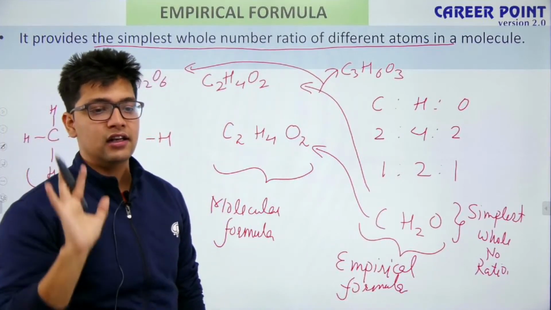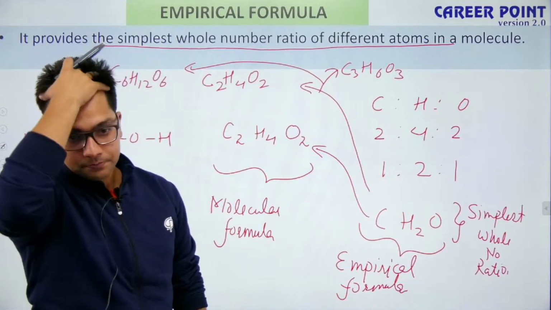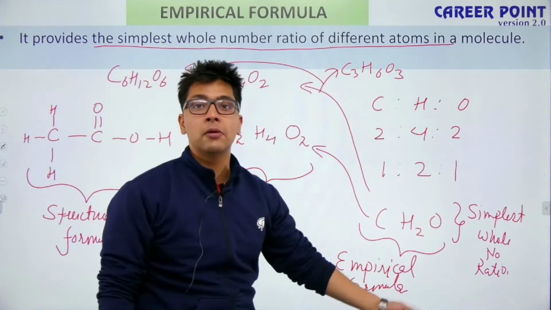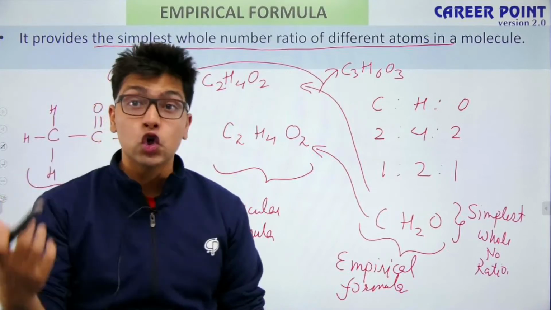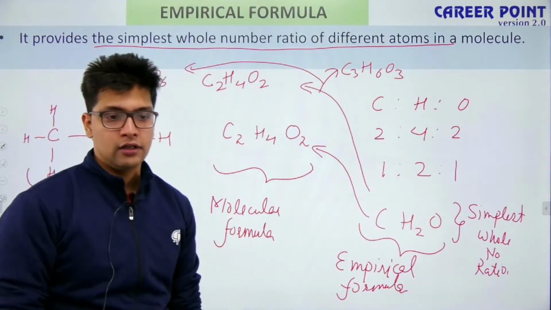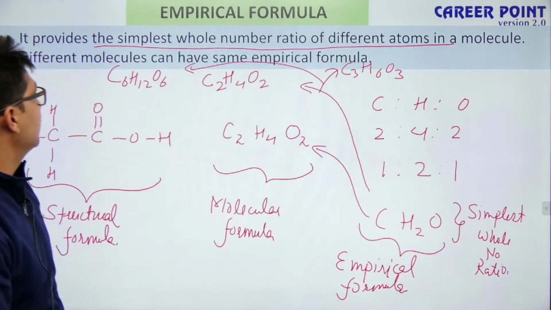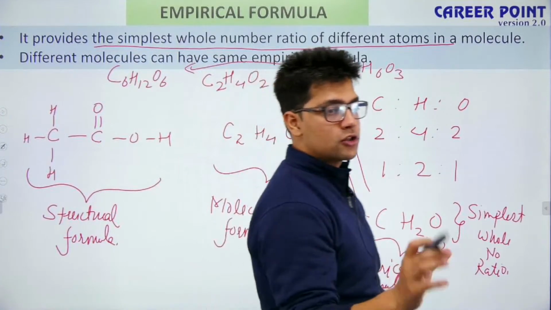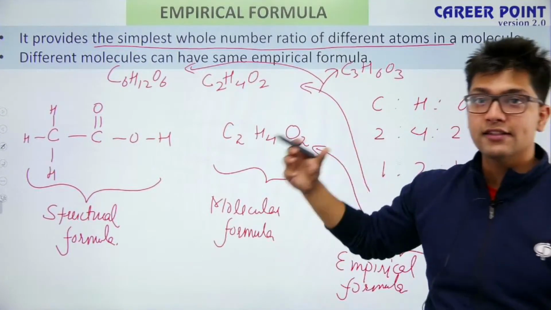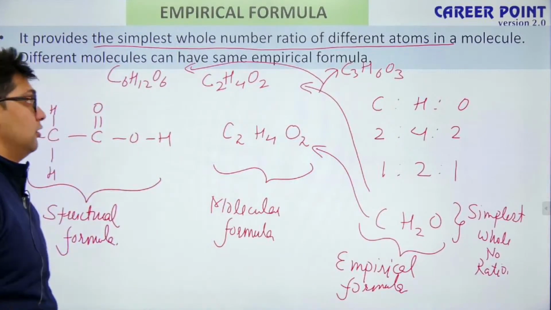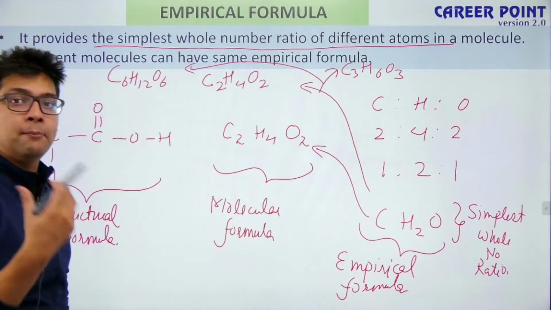Is this clear? Yes, this is the drawback of empirical formula: we simply know the ratio, we don't know the exact molecular formula. So different molecules can have the same empirical formula. This is something we need to know about empirical formula.